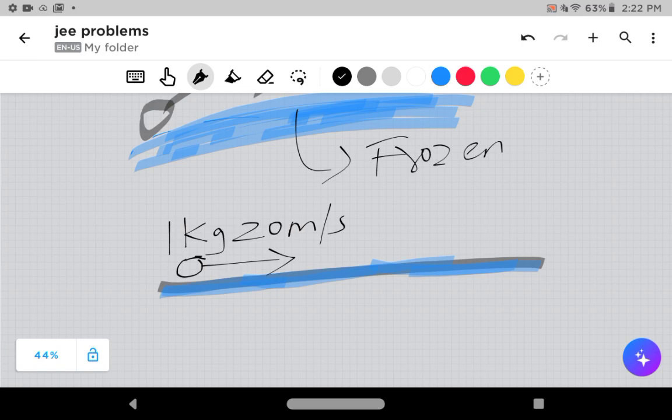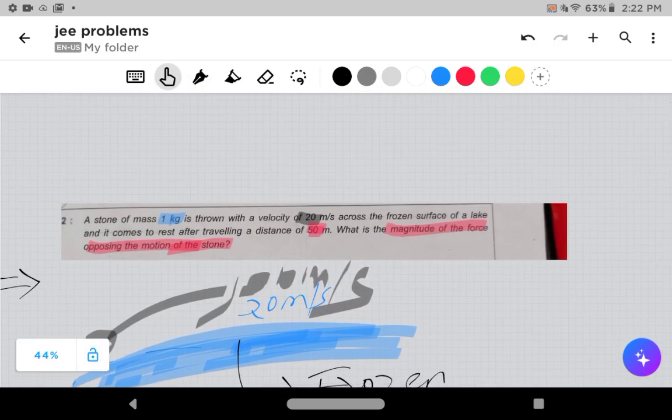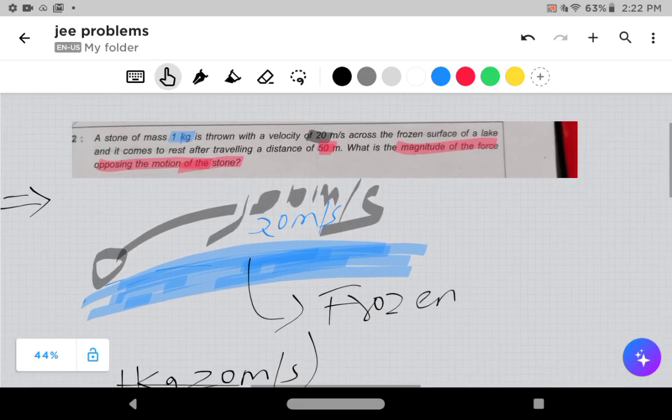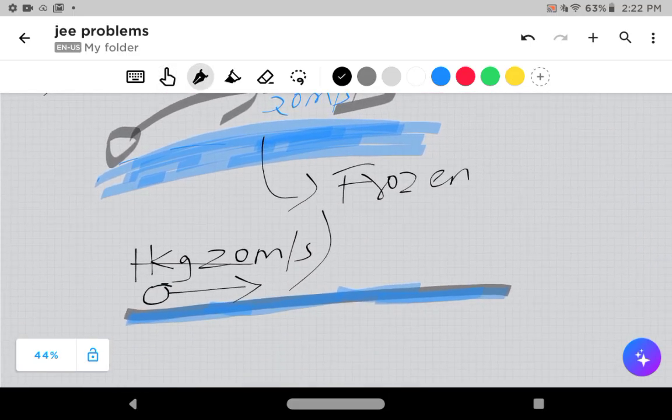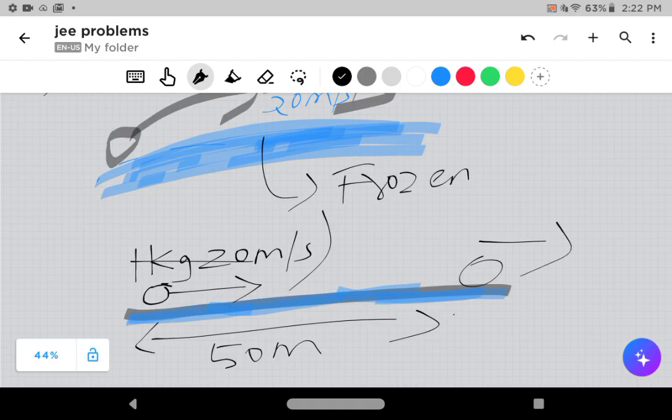Okay, nice. Until now, the question was nice. What's asked in the question? It comes to rest after traveling a distance of 50 meters. After traveling a distance of 50 meters, the stone comes to rest, which means its velocity is 0 meters per second at the point when it has traveled 50 meters.